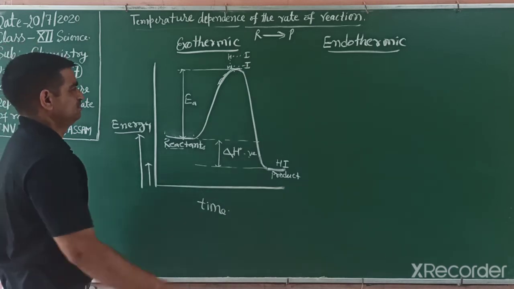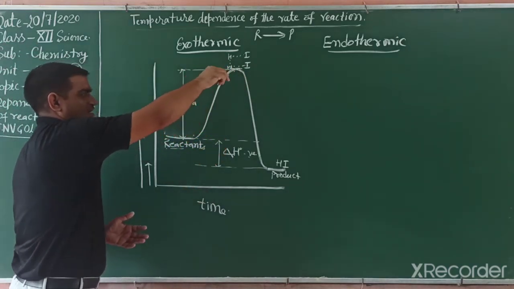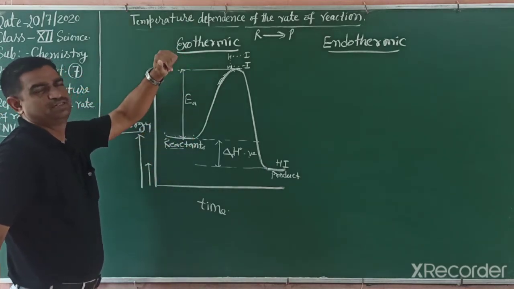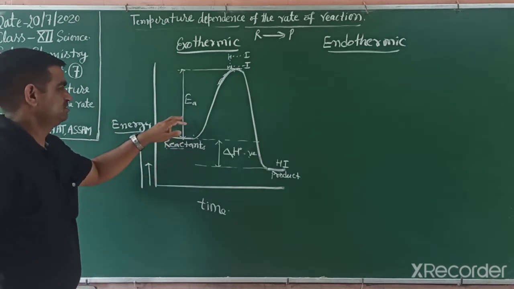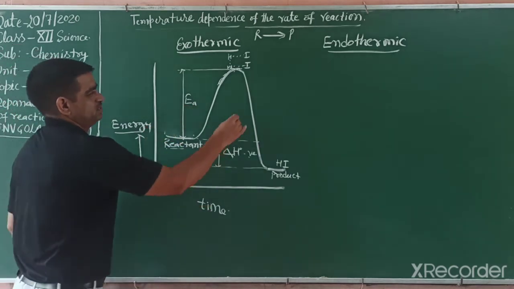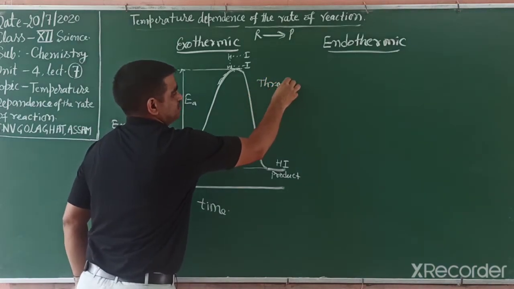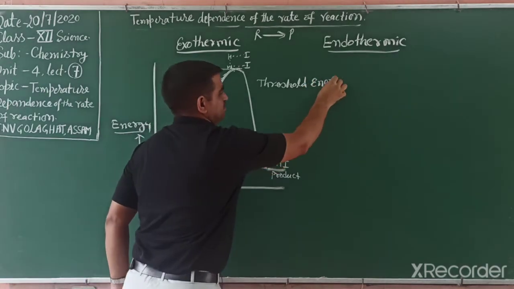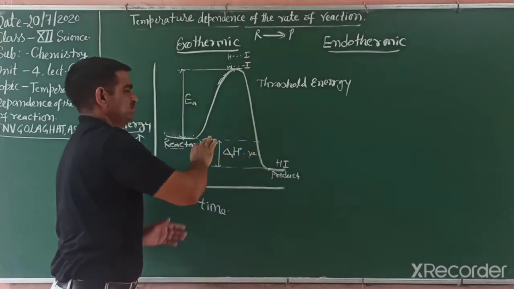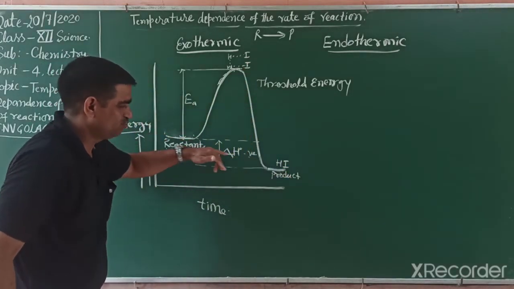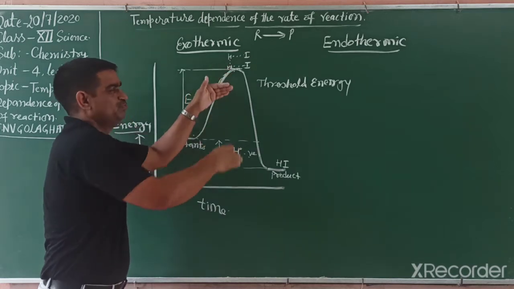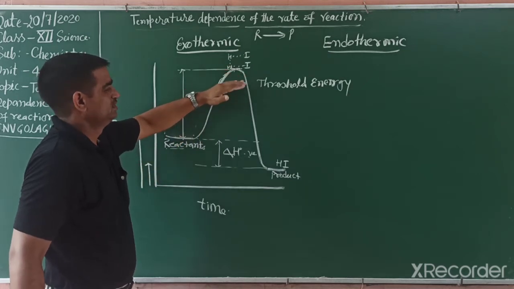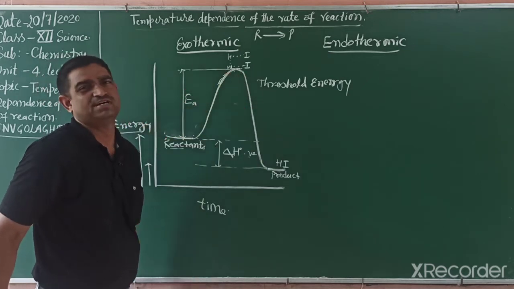Arrhenius energy. You can write that the maximum height of the curve minus the energy of the reactant is known as activation energy or Arrhenius energy. Sometimes this energy is known as threshold energy, the minimum energy to complete the reaction. We want to move into the product, but we can't go directly, because this is the way we have to move, and this energy barrier, the top of the height, we have to reach. If this barrier decreases, then the reaction is faster.